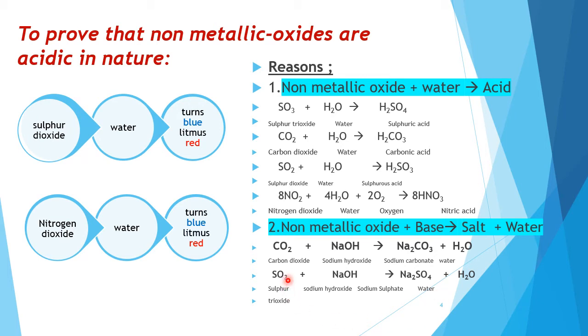Likewise, when you pass sulfur trioxide gas through sodium hydroxide, the corresponding salt formed is known as sodium sulfate, and water. So, by these two, we can say the non-metallic oxides are acidic in nature because acid reacts with base to form salt and water. So, here non-metallic oxide has acidic character.